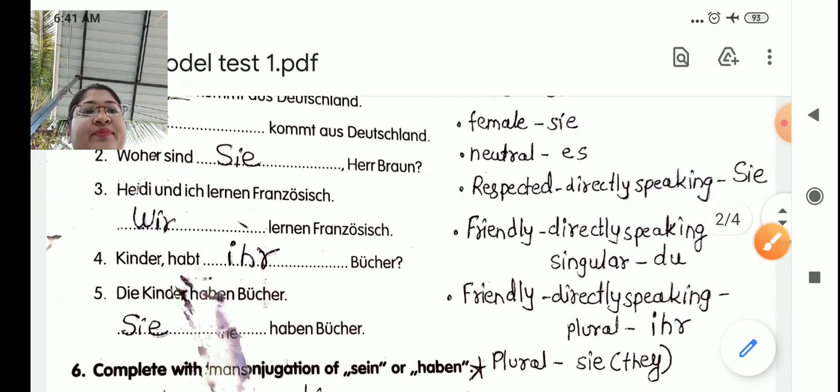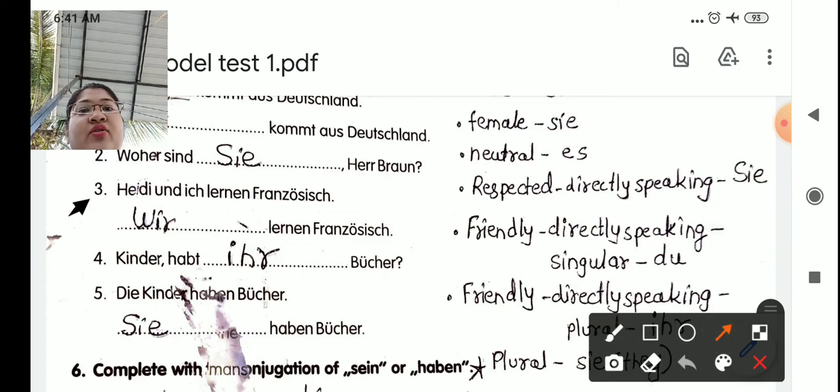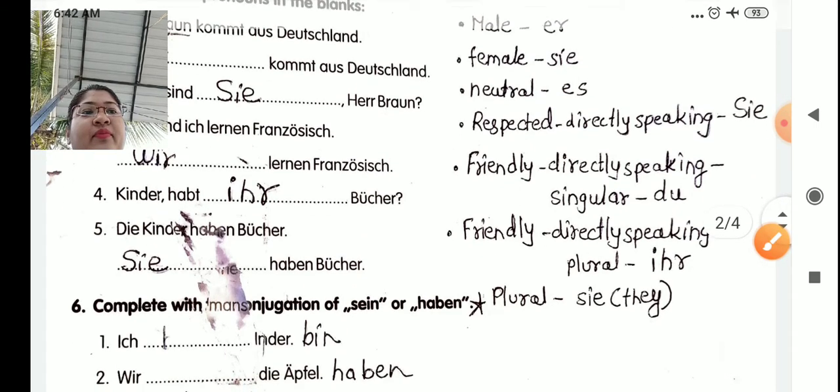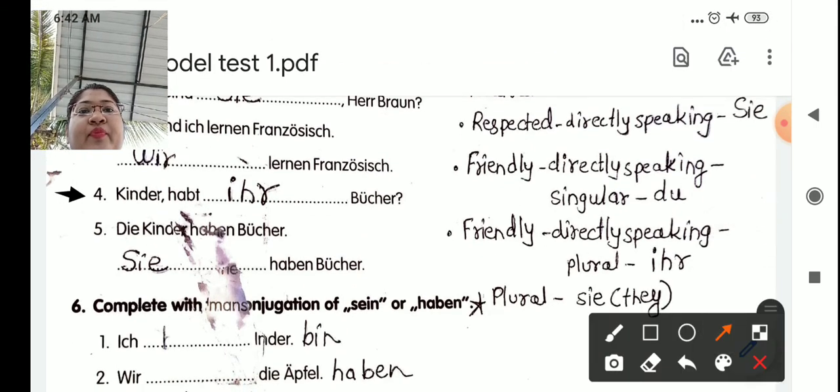Now, next, Nummer 3. Heidi und ich lernen Französisch. Heidi and I are learning French. Two persons are there. Now, wir lernen Französisch. So, we are learning French. Okay. Next, Nummer 4. Kinder, habt ihr Bücher? Now see, after children there is a comma. That means you are directly speaking with the children.